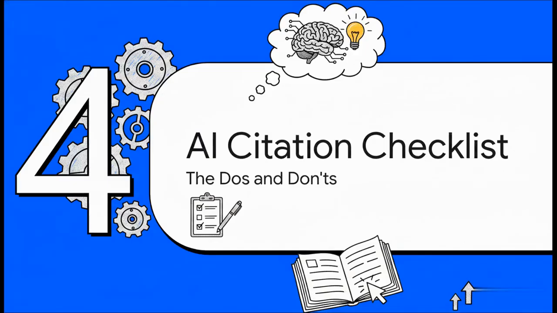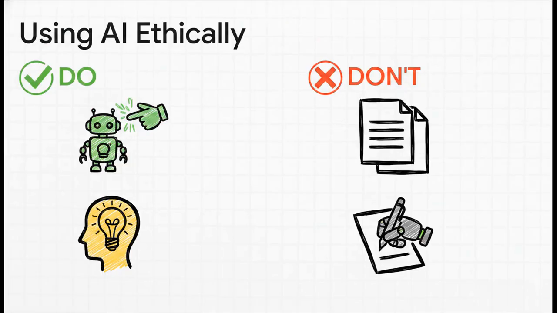Okay, I know that was a ton of information to absorb. To make it all stick, let's wrap this all up with a super simple checklist to keep you on the straight and narrow. Let's just boil it down to four simple rules to live by. First, do acknowledge any and all AI use. Second, do make sure the big ideas, the main arguments, that's all you. Third, don't just copy and paste. And finally, don't just lightly rephrase what the AI gives you. This is about using AI as a partner, not as a ghostwriter.